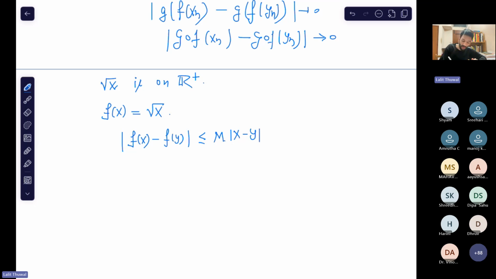On what interval is it true or not, what I have written here? Does this satisfy this? So what should m be? What is the value of m then?